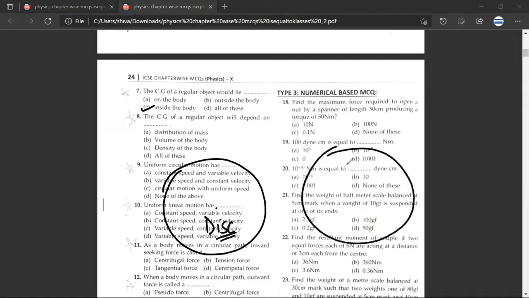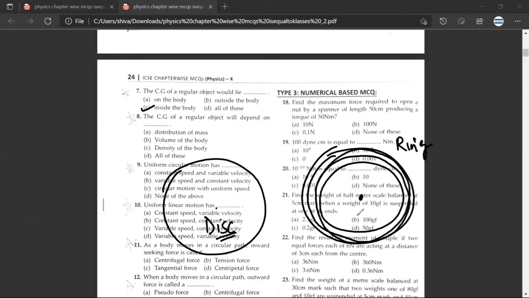But for a ring, the center of gravity would lie here, where nothing is present. Have you understood this? Yes, sir. So basically, this is outside the body. Now, if you have understood till here, you'll understand that if B and C both are okay, then actually the answer should be D. Yes, sir. Have you got the logic as per the MCQ logic? Yes, sir.